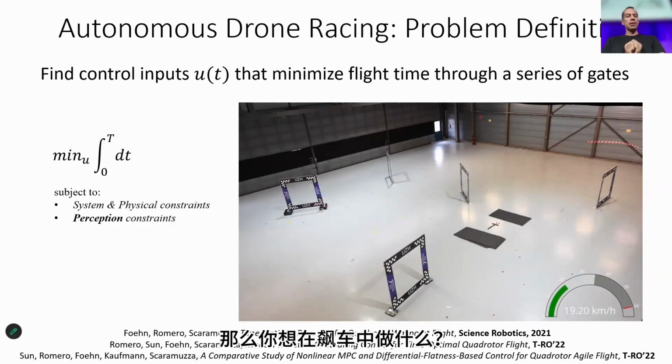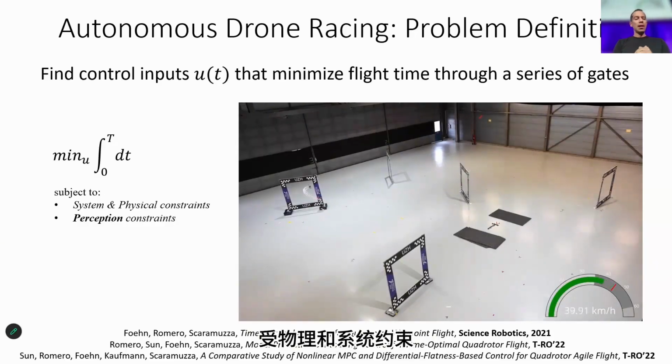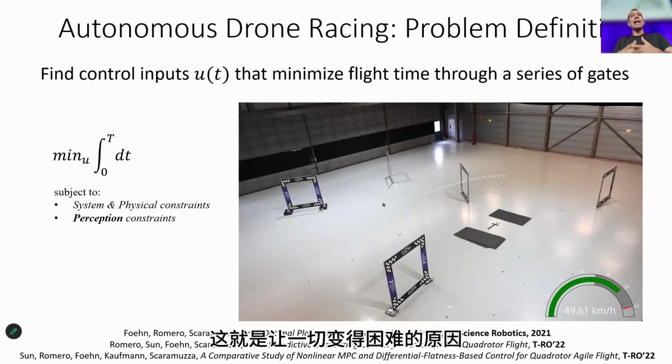So what do you want to do in drone racing? From an optimal control point of view, what you want to do is to find the control inputs U of t that minimize the flight time through a sequence of gates in a given order. So you want to minimize this integral, subject to physical and systems constraints. But most importantly, because you're flying vision-based with egocentric vision, you want to take the perception constraint into account. That's what makes everything difficult.